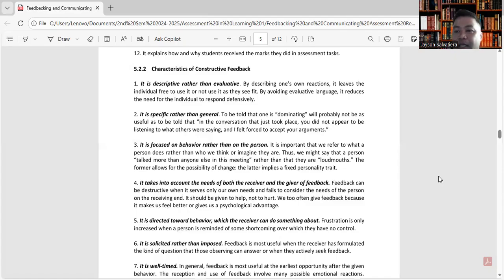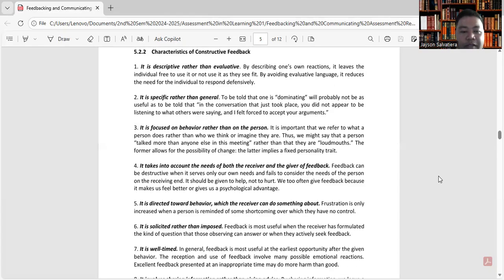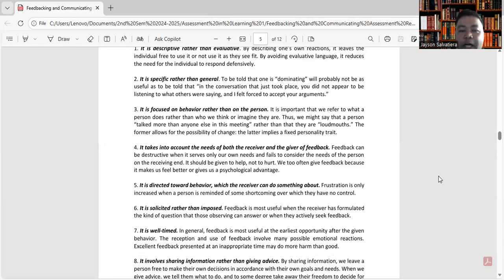Binibigyan natin ng instead na we need to encourage them. Like for example, in the participation of class, okay, we need to motivate them, okay, not to make them down, okay. So it is directed toward behavior which the receiver can do something about.